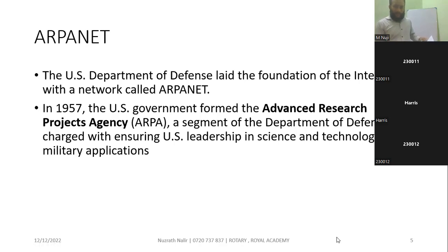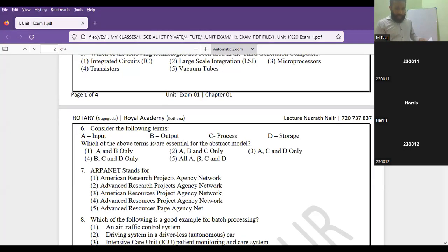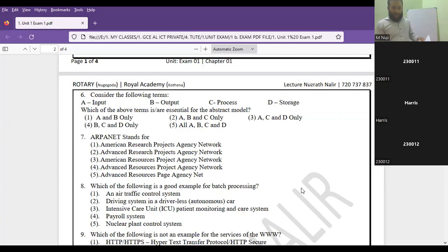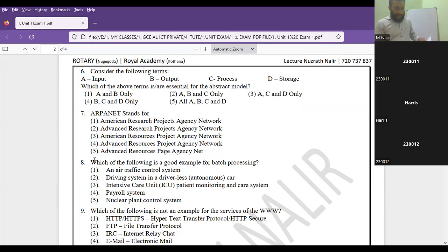Which of the following is a good example for batch processing? Fine. Look at this, students. This is one of your important questions in chapter 1. Questions on batch processing, data validation, data gathering, data input, data output, these types of questions come under chapter 1.6 and 7. Fine.